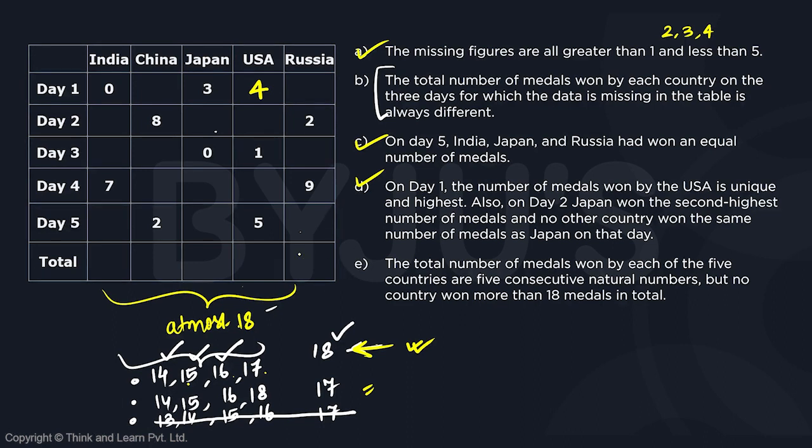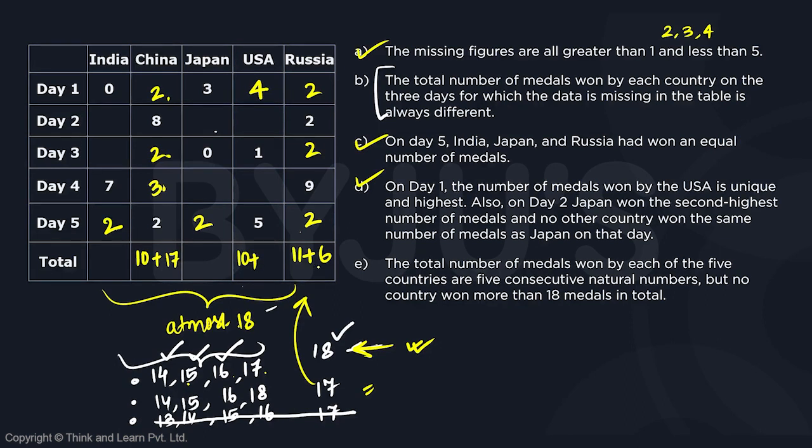For Russia, we are already at 11, and we want to make this as 17. So we need a 6. If we need a 6, that means these are all going to be 2s. That means the others are going to be 2s. If we look at Japan, this is already at 10. So in order to make a 17, we need to put 7 more, and 7 can be placed as 2, 2, 3. So we can have 2, 2, 3 in any combination here, because there is nothing about China that has to be fixed. If we look at USA, we are already at 10.